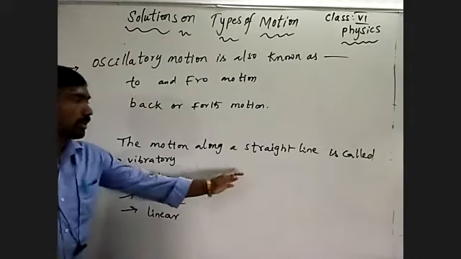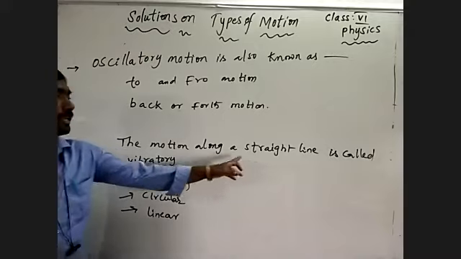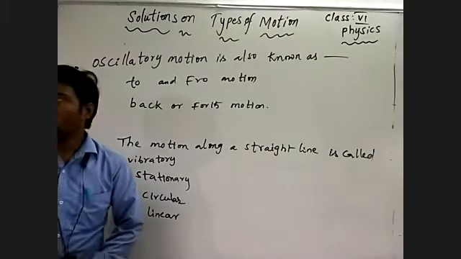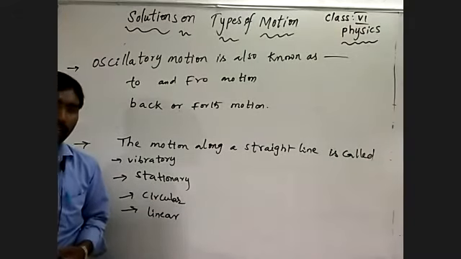The motion along a straight line is called... The body which is moving in a straight line path, what may we call that?